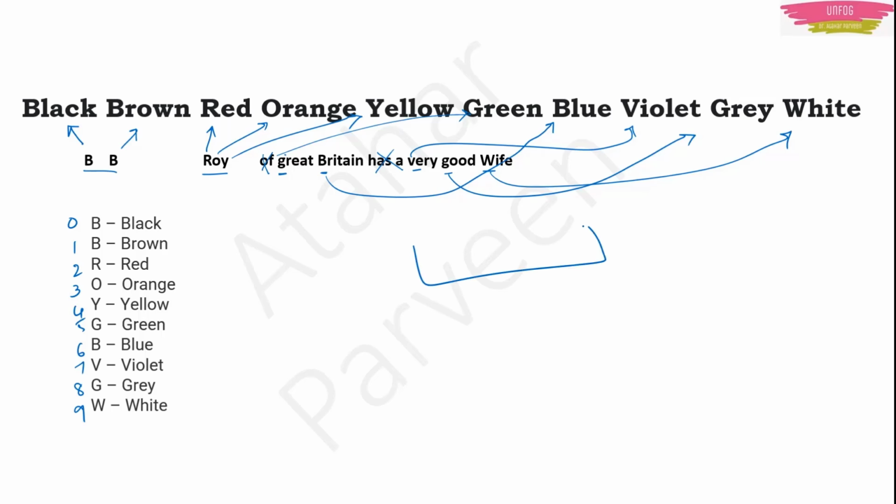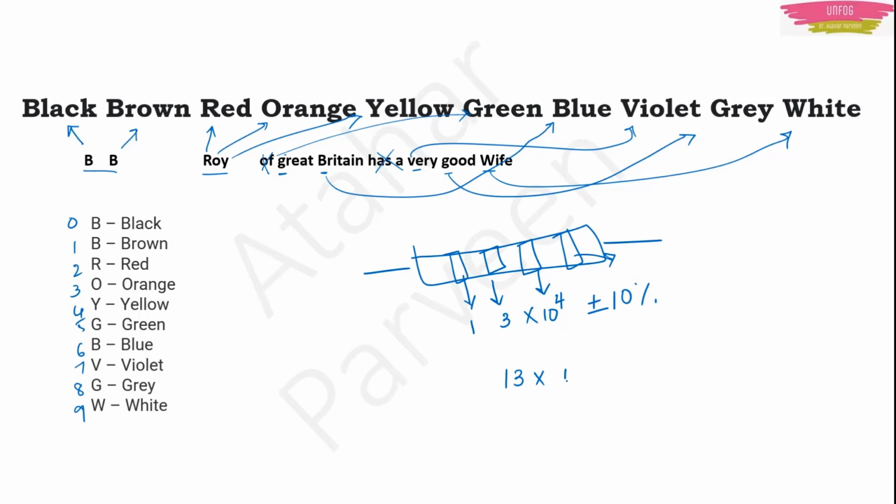In a resistor, the first color will give you a certain number. For example, if you have brown, it will be 1. Second, say you have orange here, it will be 3. Third, say here you have yellow. Yellow is 4, right? So 10 to the power 4. And here maybe you have silver. For silver, the tolerance is 10%, right? So it will be plus or minus 10%. This is the value of the given resistor. Using this color coding, I found the value of this resistor.